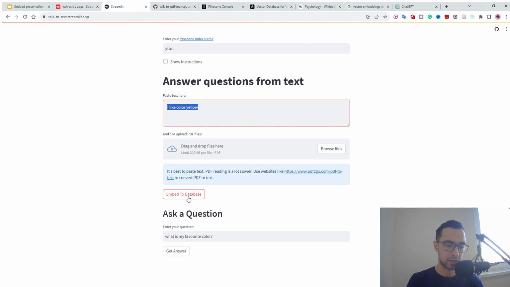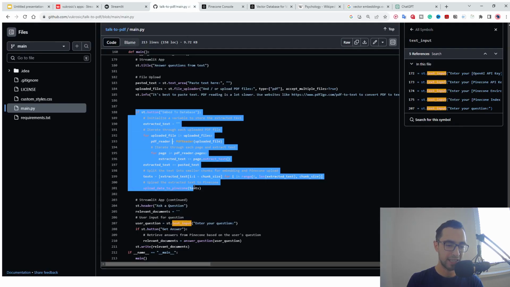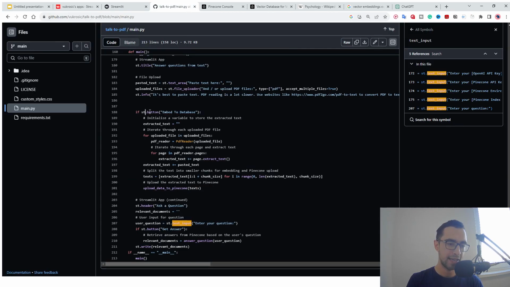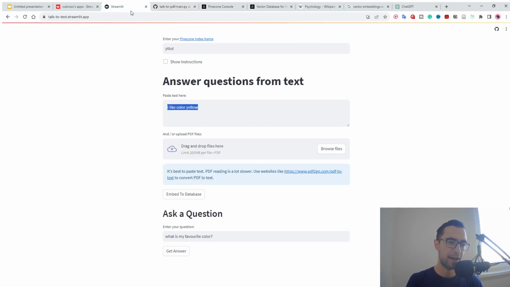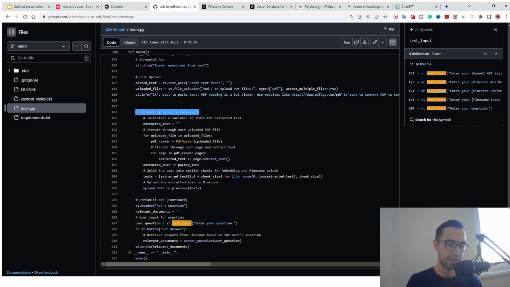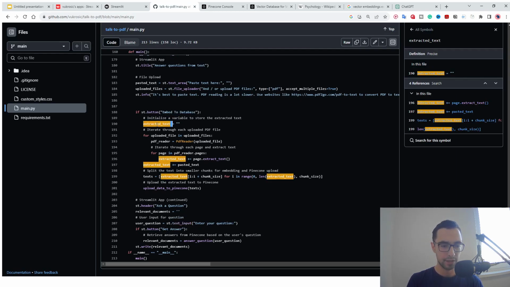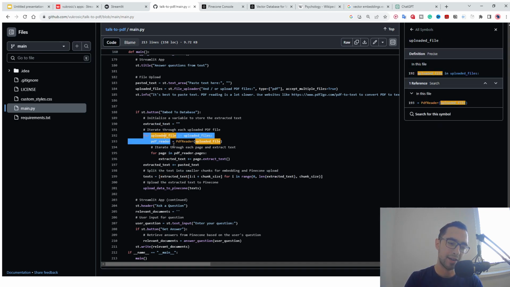So this is how we define this button. I'm going to say if st.button embed to database. This is what puts the button here. Just this, there's nothing else to put the button there. So we're gonna start with extracted text equal to this empty string. And then we're first gonna check if there are some uploaded PDF files.